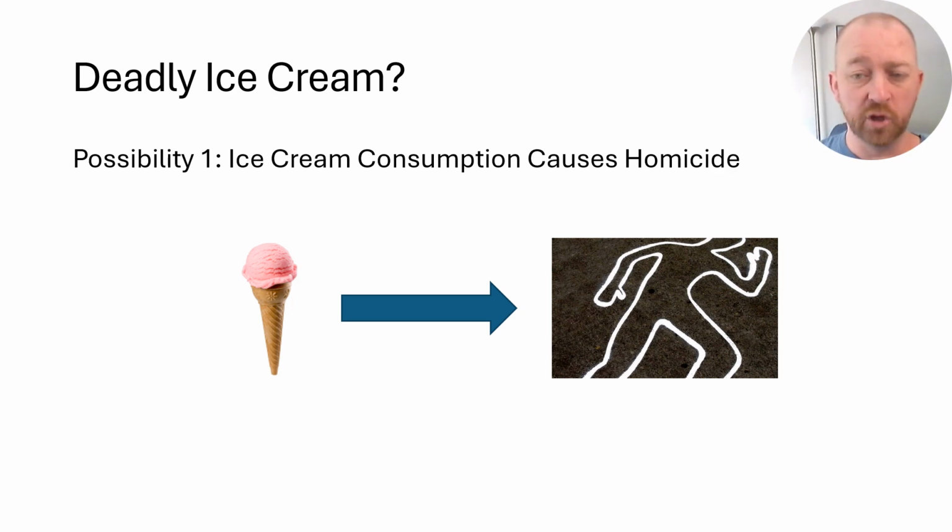Number one, it could mean that variable A really does cause a change in variable B. Let's imagine that maybe in real life ice cream is causing people to murder others. There's something about the ice cream that as people start to buy it, they get homicidal. There's some chemical property in there, maybe the sugar or the processed goods, and it's causing them to lose their minds, get very aggressive and homicidal, and lead to these murders. Okay, that's possible.